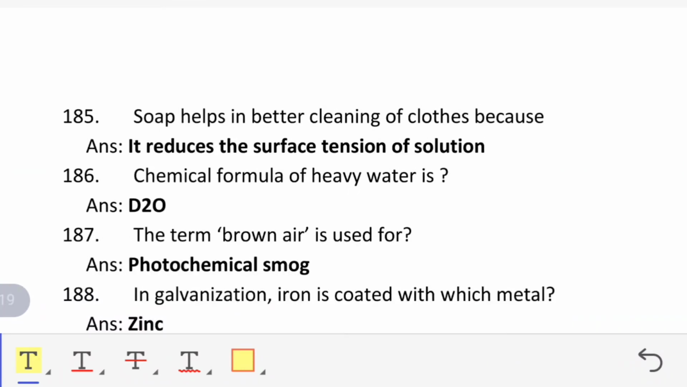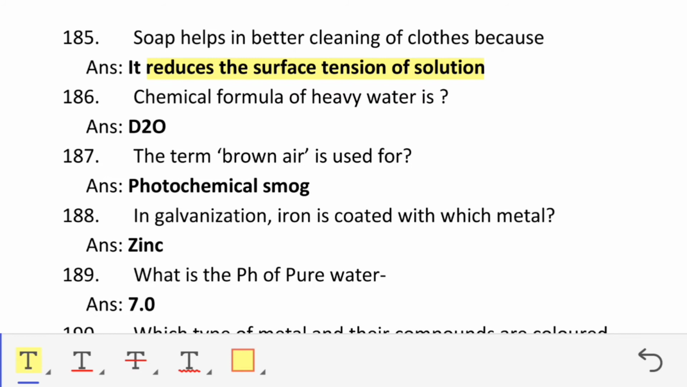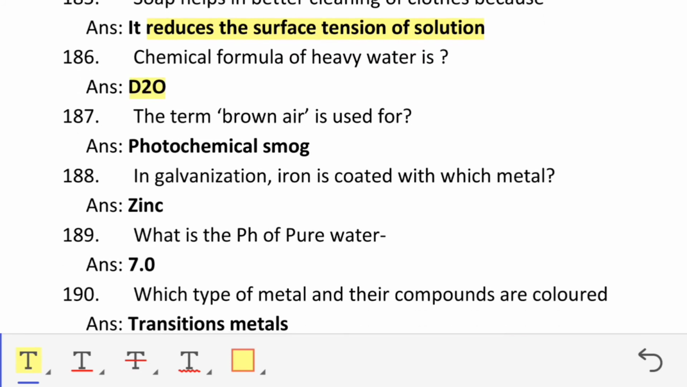Soap is used in better cleaning of clothes because it reduces the surface tension of the solution. Chemical formula of heavy water is D2O. The term brown air is used for photochemical smoke. In galvanization, the iron is coated with which metal? Zinc.